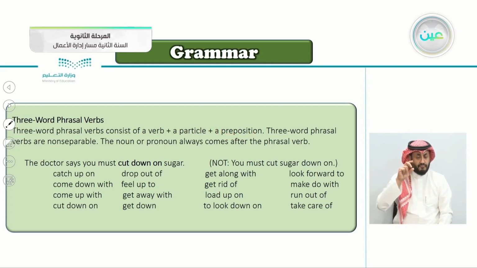These are the three parts. Three-word phrasal verbs are non-separable. You cannot separate them. The noun or pronoun always comes after the phrasal verb.